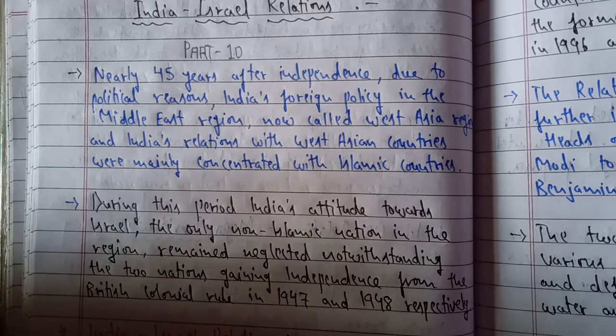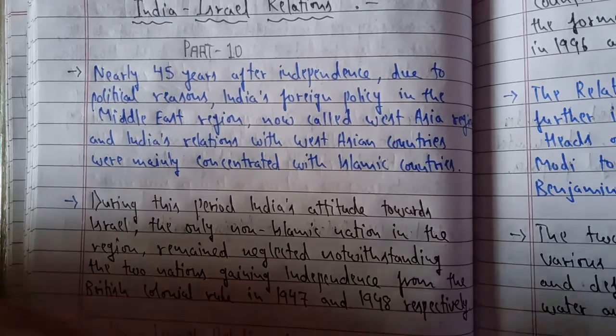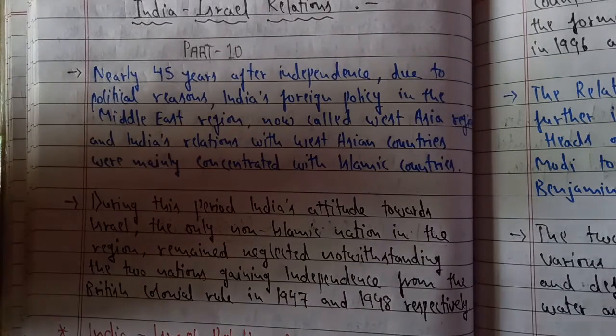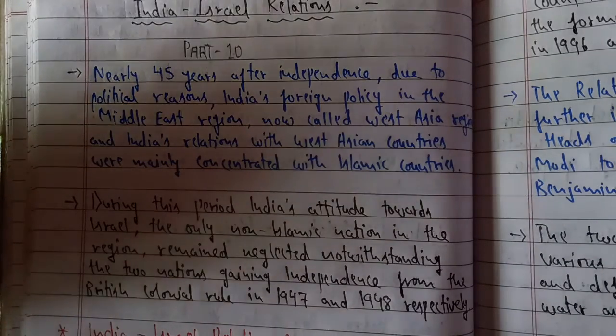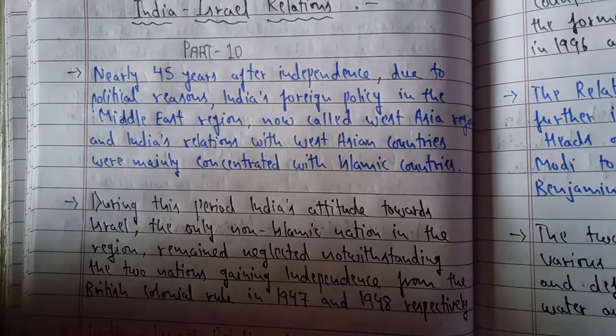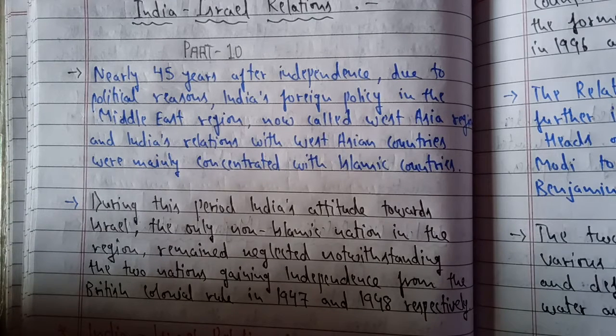But to understand that, it is very important for you to understand the map. Previously, when we were studying the new centers of power, we had already read about Israel, and I had shown you its location on the world map.